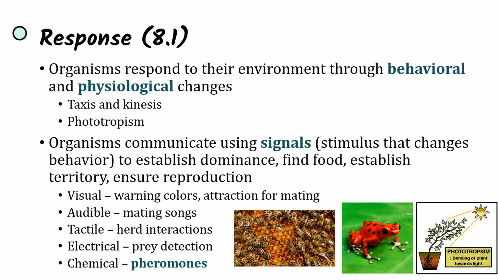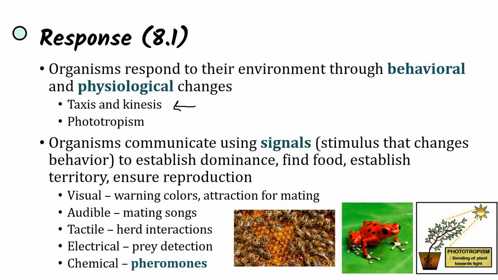So taxis is a response to a stimulus in a specific direction, whereas kinesis is a response to a stimulus, just movement in a non-specific direction. So in response to the stimulus, taxis is going to say that we're directly moving toward or away from the stimulus, while kinesis is moving in a random direction. And these are behavioral changes. These are changes in what the organism is doing in response to the stimulus, which is going to elicit that change.